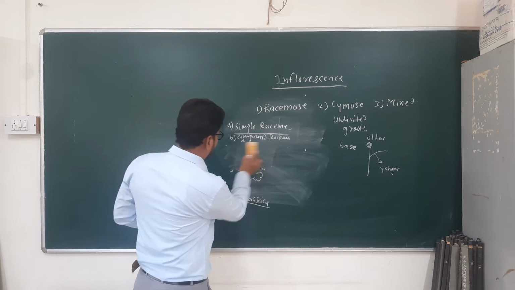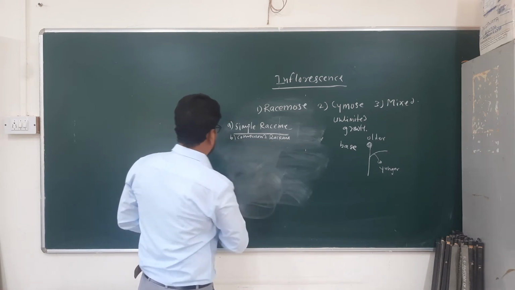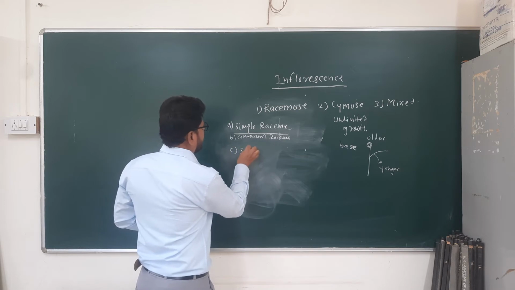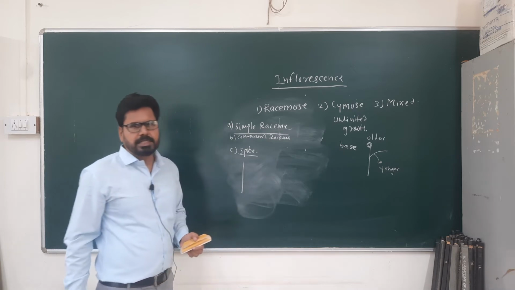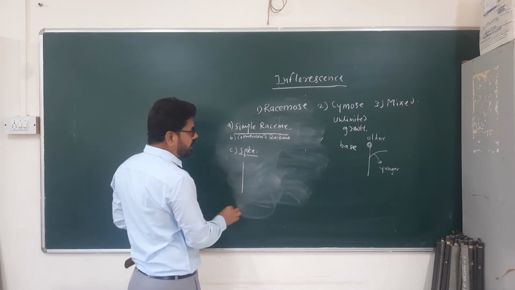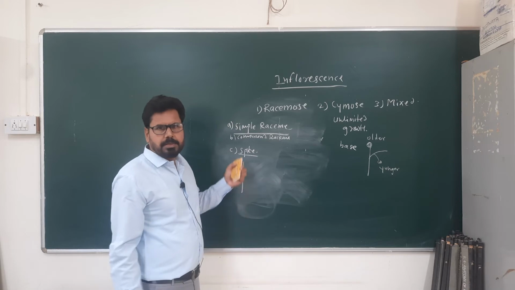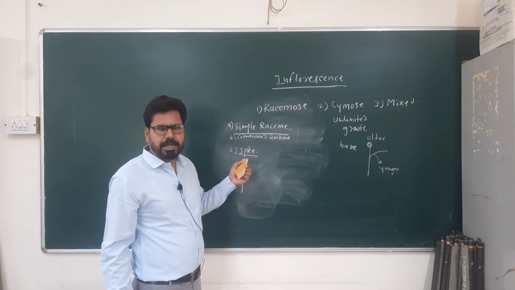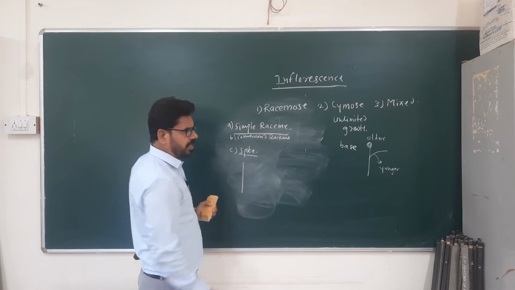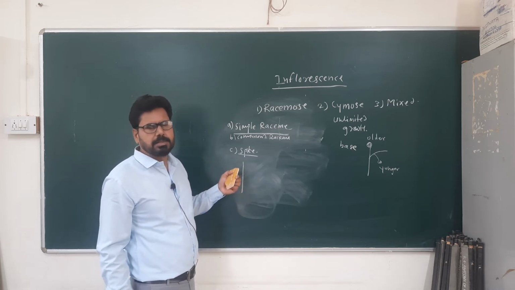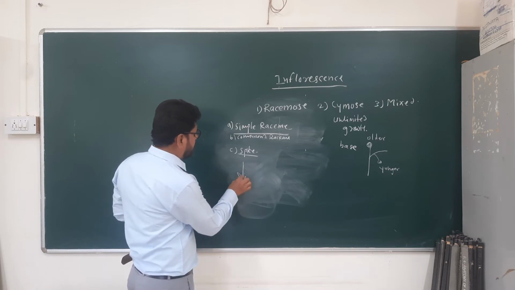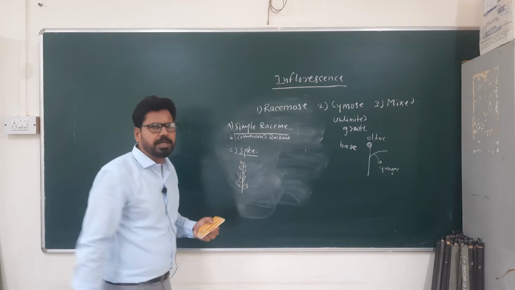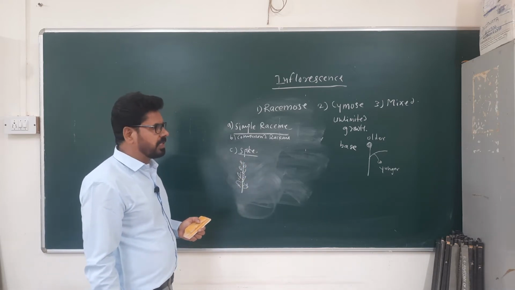Then the third type is spike inflorescence. Here in spike inflorescence, the main axis peduncle is long and elongated, but the flowers are sessile. In simple and compound raceme, the flowers are pedicellate. Here the flowers are sessile. The arrangement of flowers is the same as the simple raceme, means older flowers at the base, younger flowers at the apex, but the flowers are sessile. This is called spike inflorescence.